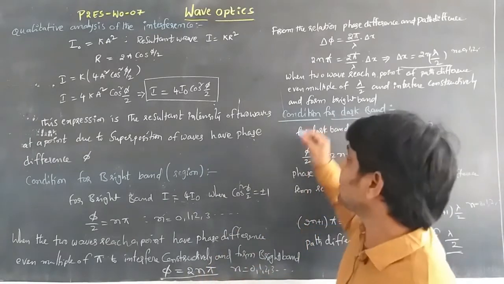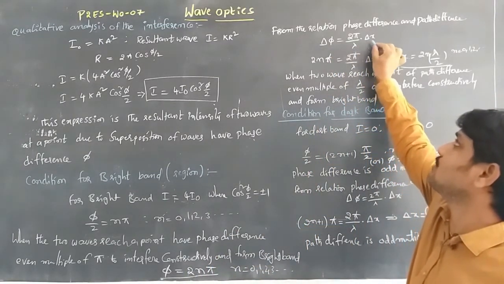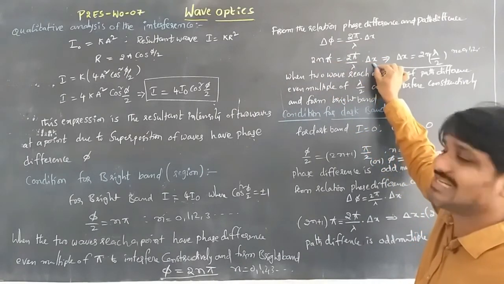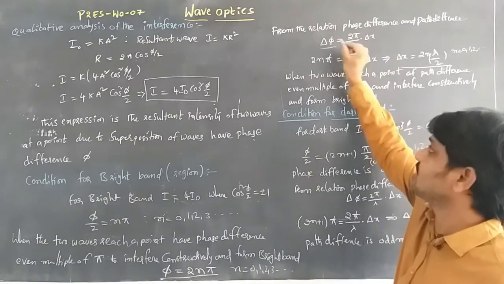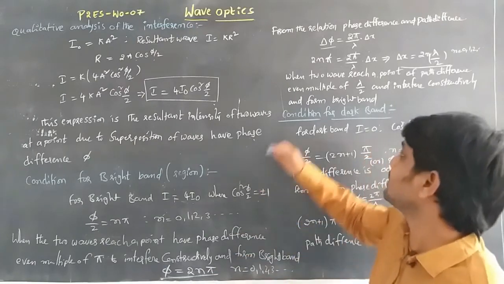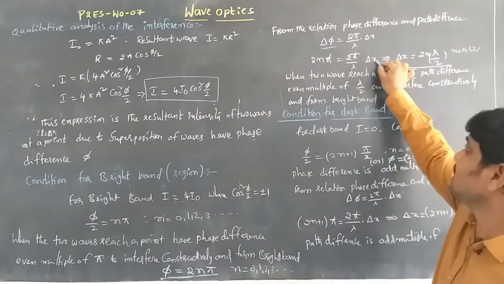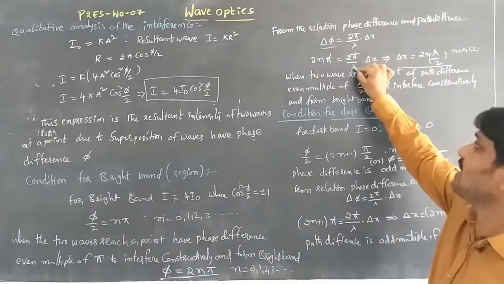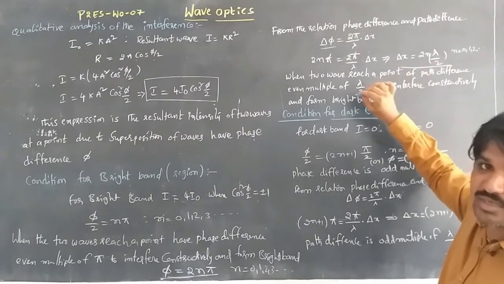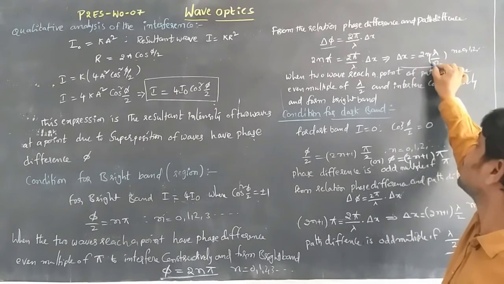Then from the relation between phase difference and path difference, delta phi is equal to 2 pi by lambda into delta x, we substitute phi is equal to 2n pi, so 2n pi is equal to 2 pi by lambda into delta x. Taking 2 pi by lambda to the other side, the denominator becomes numerator and the numerator becomes denominator, so delta x is equal to 2n times lambda by 2.